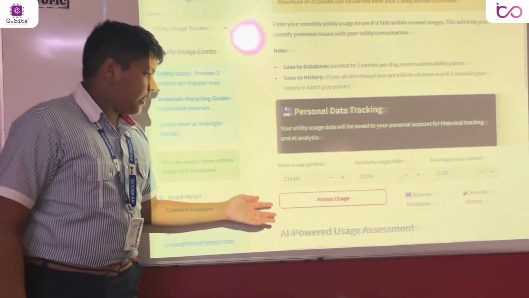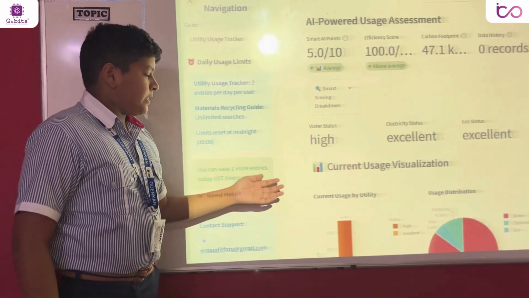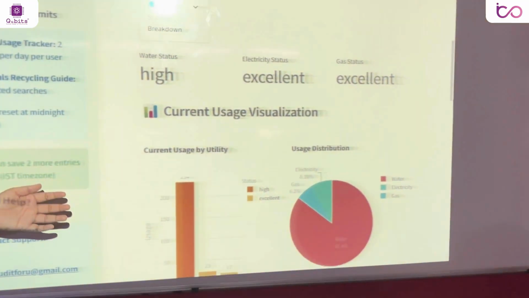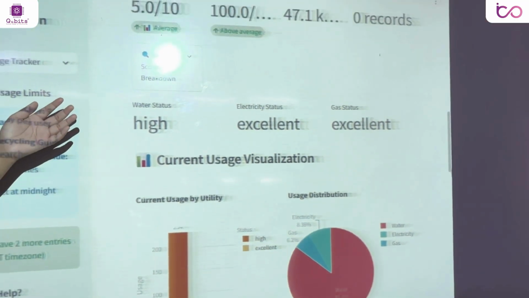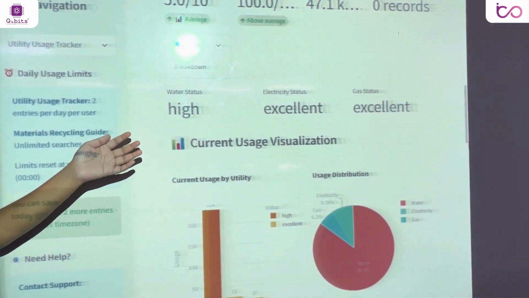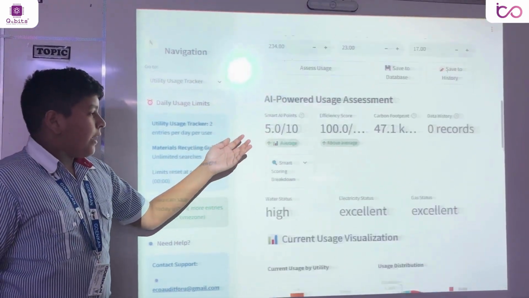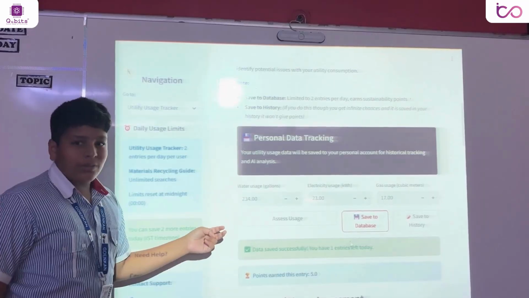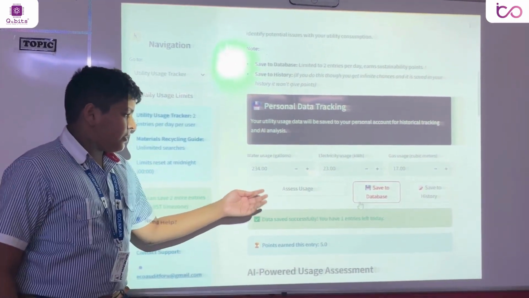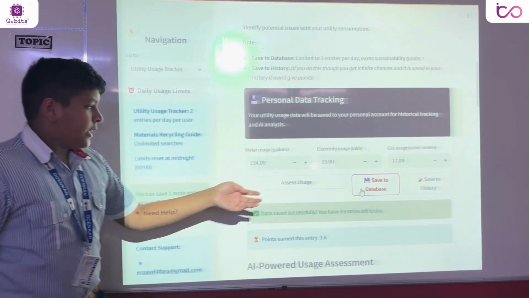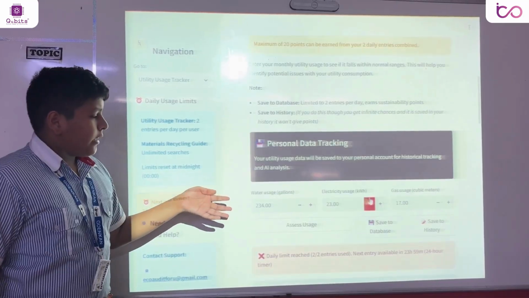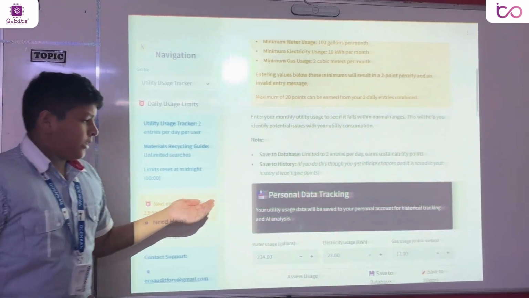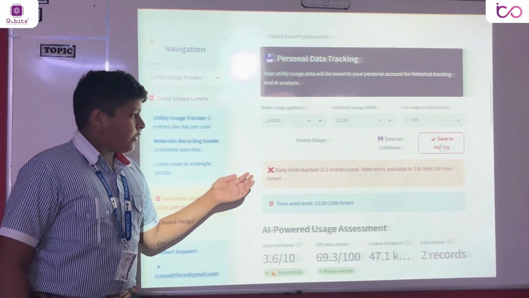We can see our assessment, which is analyzed by AI. It gives an average score. Here we have got a score of 5. Now we can go up and do save to database. You can only do it 2 times to get points. So let's do it again. Now you can do save to history as many times as you want to save for future reference.